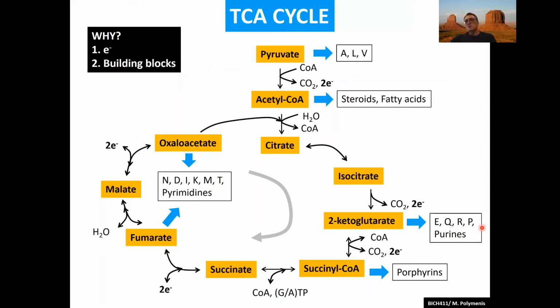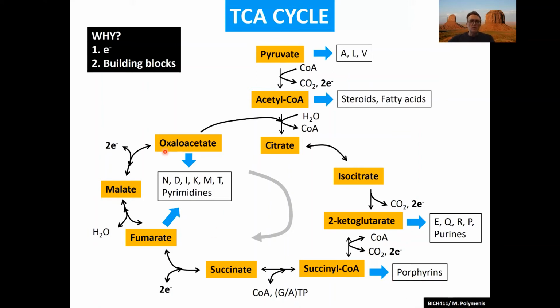It makes amino acids. It's also used to make nucleotides, purines in this case. Succinyl-CoA is, of course, a 4-carbon unit that's also activated because it's bound to coenzyme A. So it's a high energy compound, a 4-carbon unit, and it's used to make porphyrins. Porphyrins are the building blocks to make hemes, oxygen carriers, things of this nature.